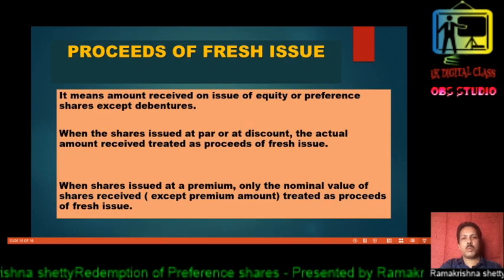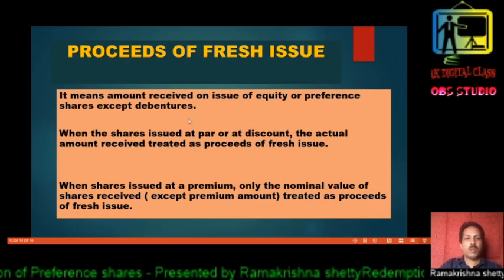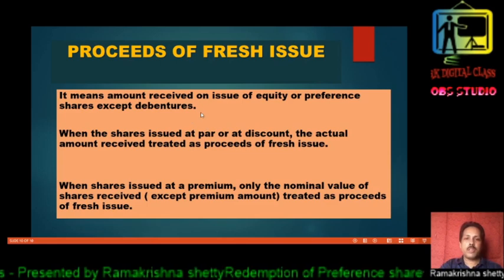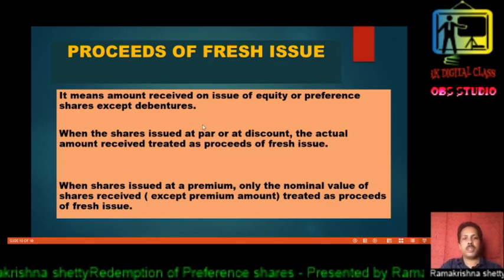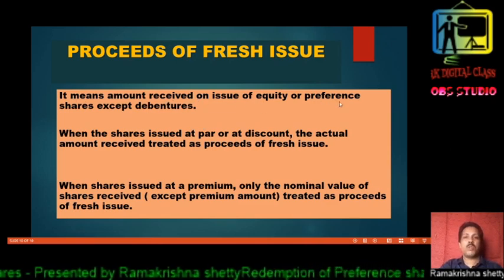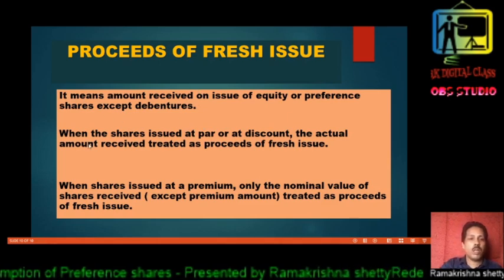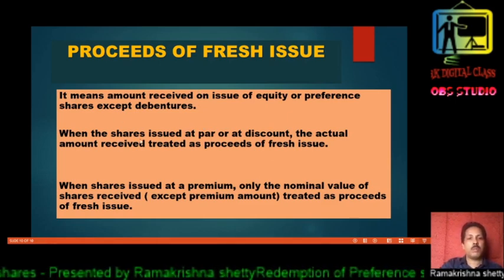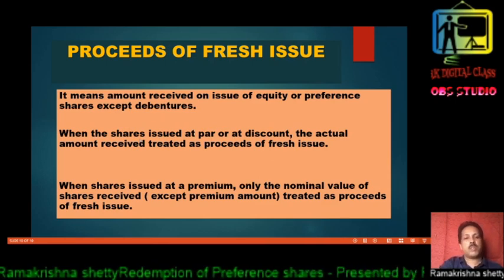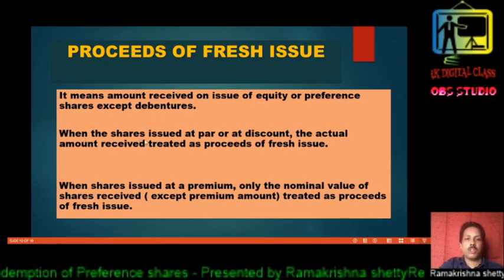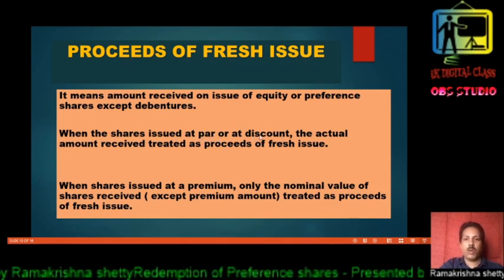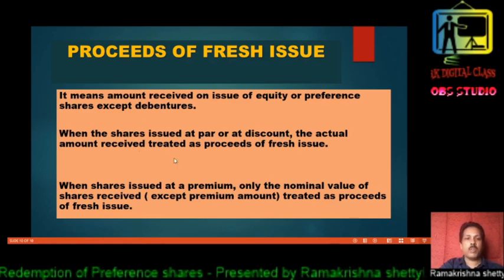Let us know about the proceeds of fresh issue. Many times students get confused with these terms and take a wrong amount. Proceeds of fresh issue is the amount received on issue of preference or equity shares, except debentures. There are two important points to remember at the time of treatment of proceeds of fresh issue. When the shares are issued at par or at a discount, that is, at the face value or less than the face value, the actual amount received is treated as proceeds of fresh issue.